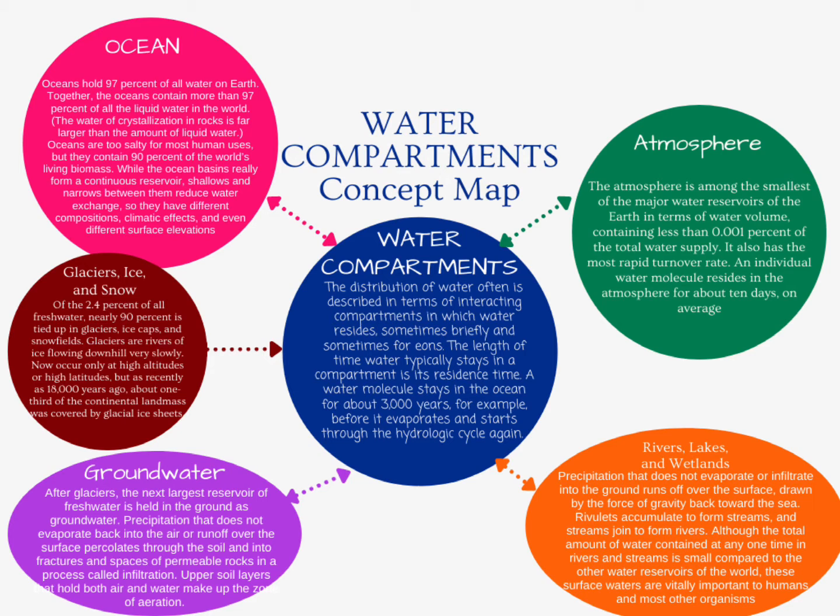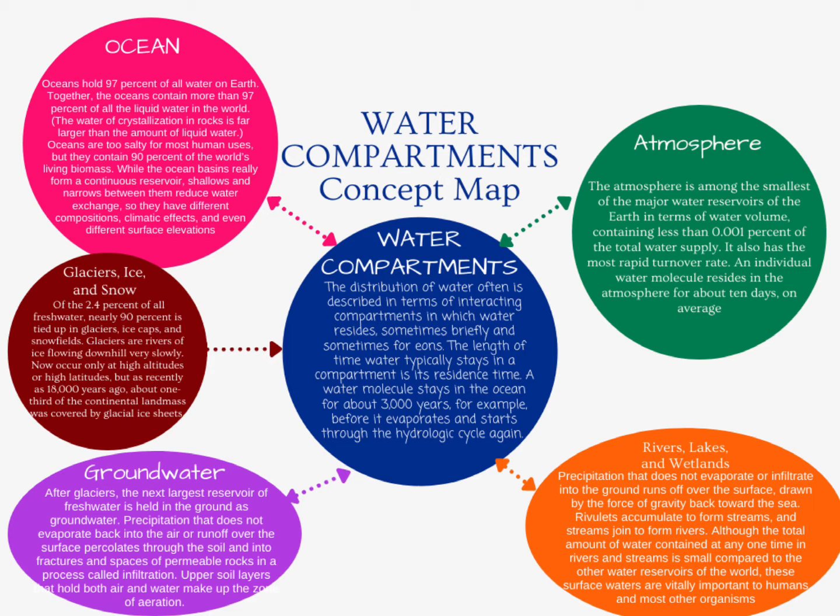While the ocean basins really form a continuous reservoir, shallows and narrows between them reduce water exchange. So they have different compositions, climatic effects, and even different surface elevations.